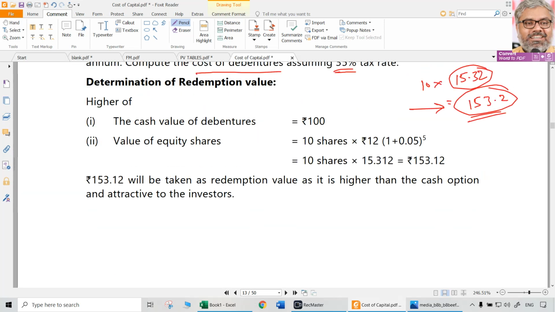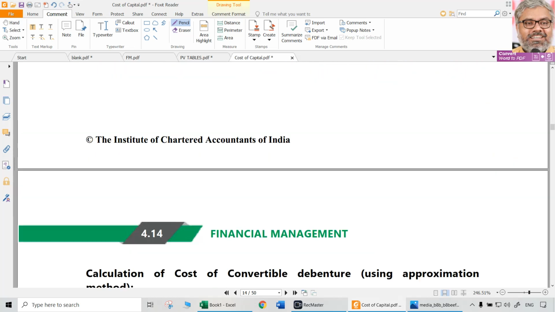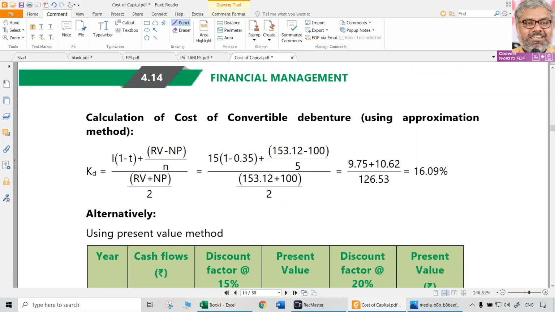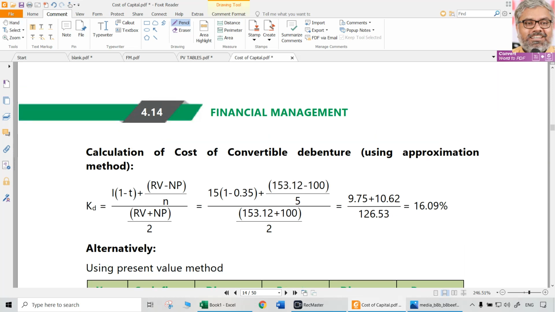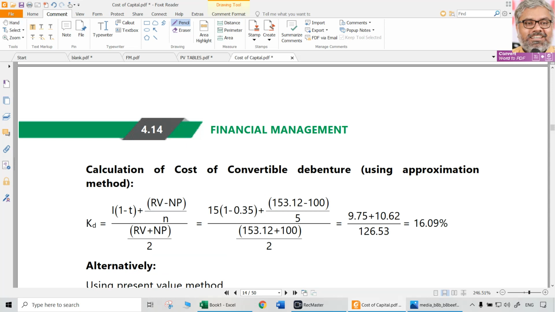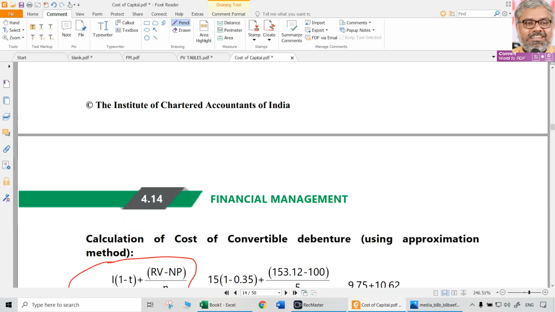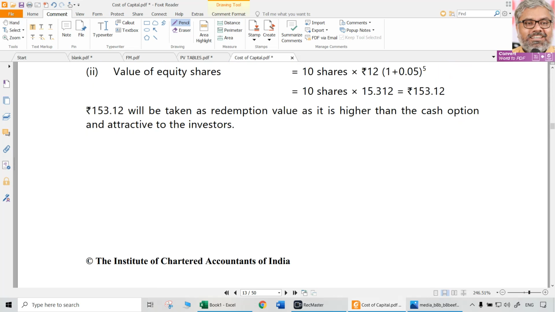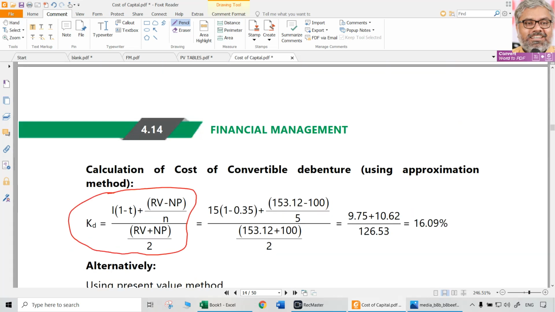Of course, we can use present value method also, or we can use old simple formula type of method also. In this case, if you use the old formula, this KD formula, RV will be taken as 153.2. Remaining things are known already to us.